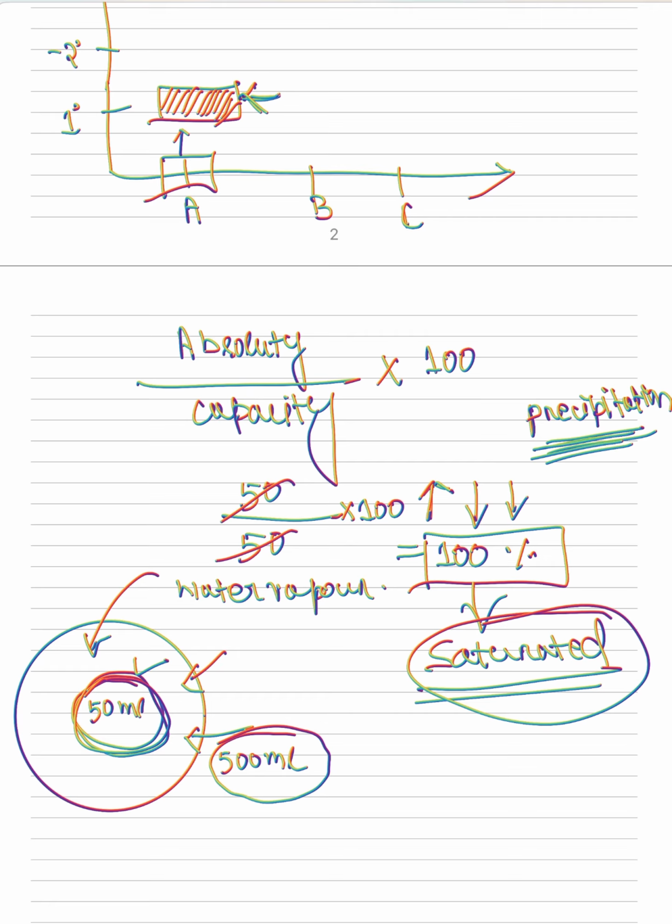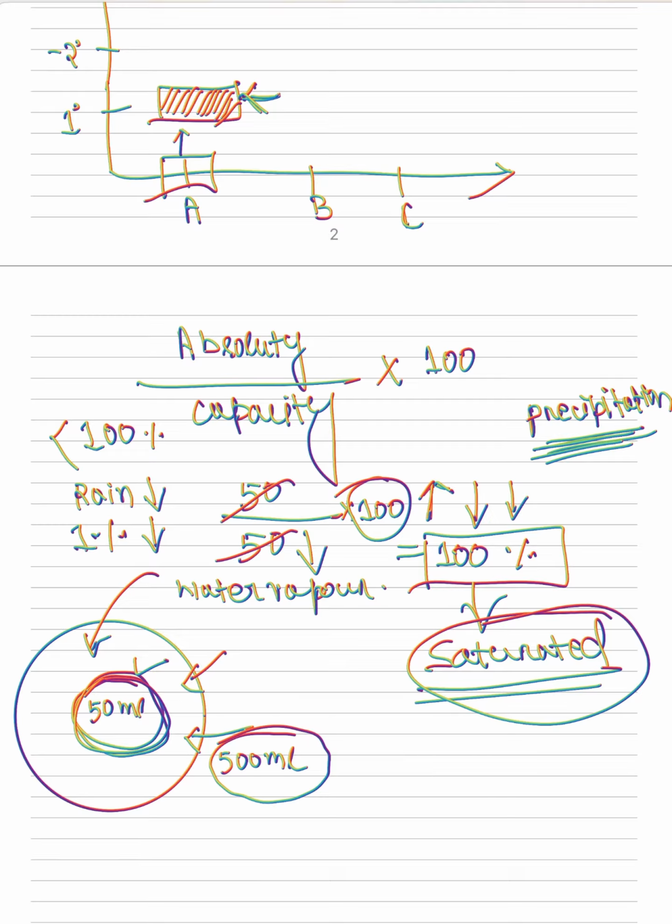If somewhere the capacity is higher than 50, that means this percentage will be less than 100%. If the relative humidity is less than 100%, then the chances of rainfall are down. If it's 1%, the chances of rainfall are very low.